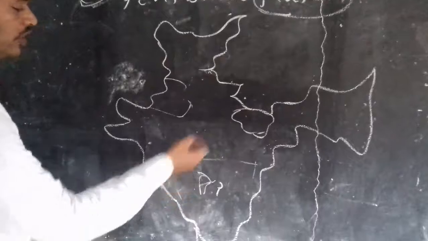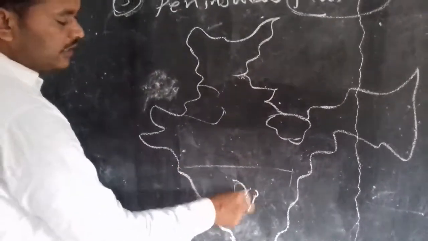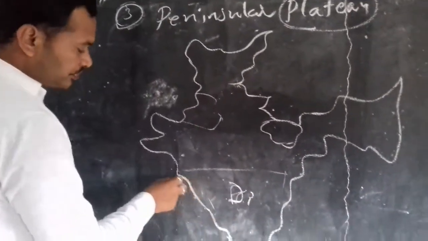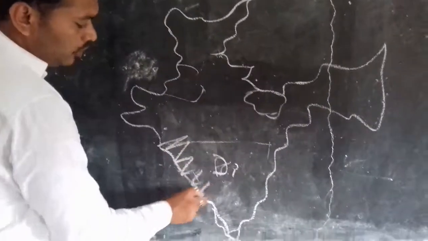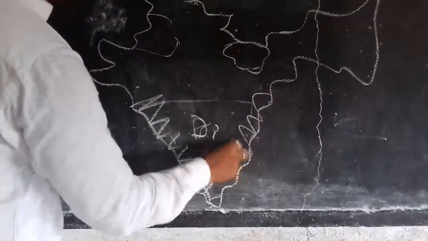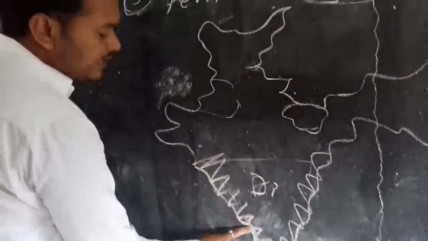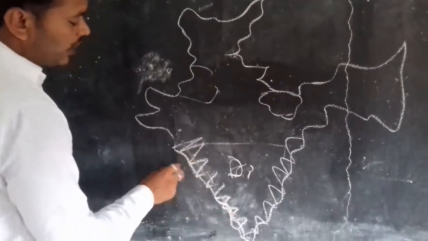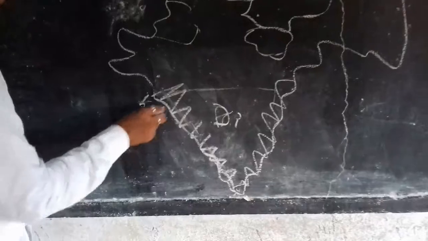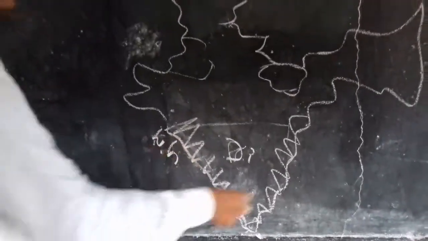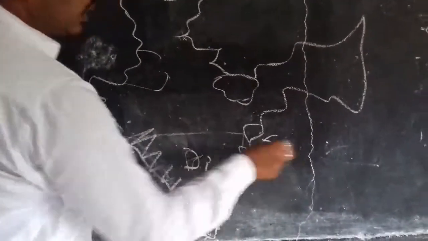And let us know the boundaries of these. Let us take the Deccan Plateau. Here a mountain range is there, here another mountain range is, and these two meet in the south. These mountain ranges are called the Western Ghats and Eastern Ghats.